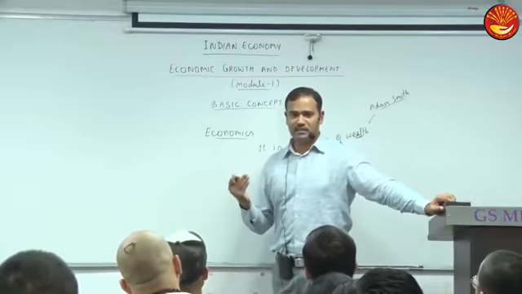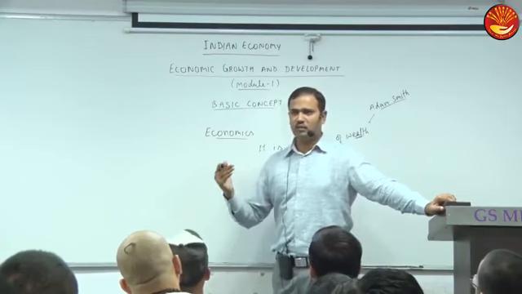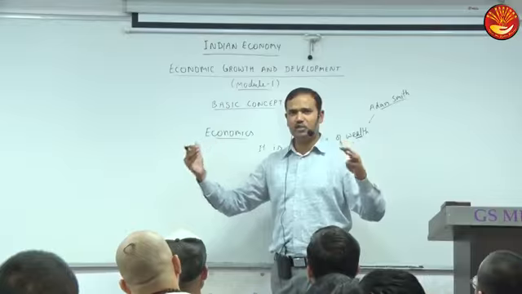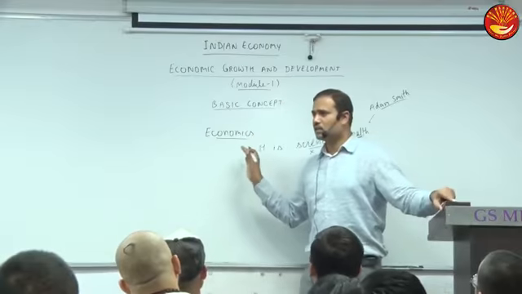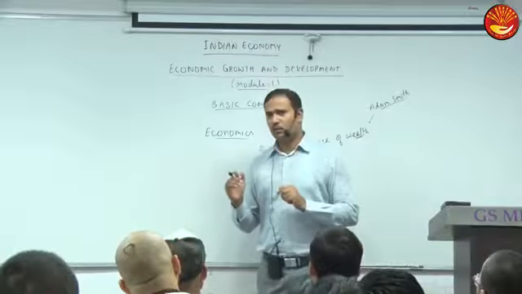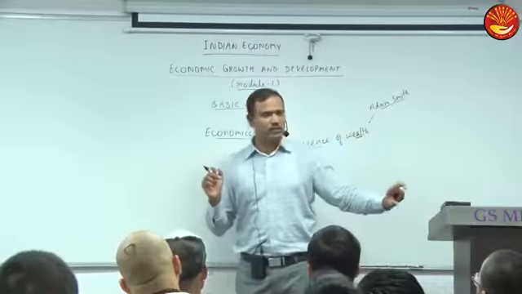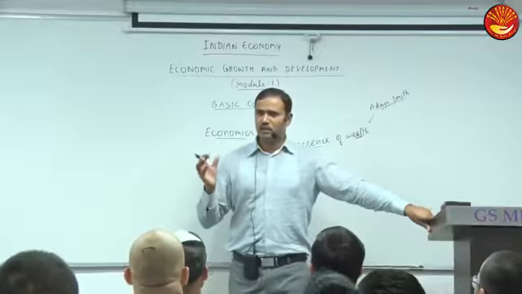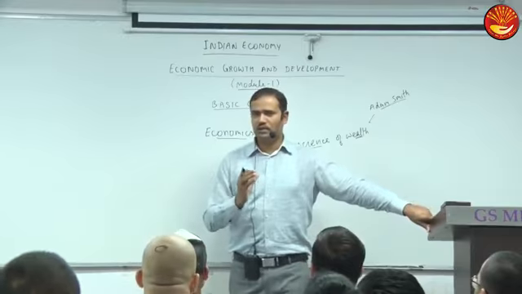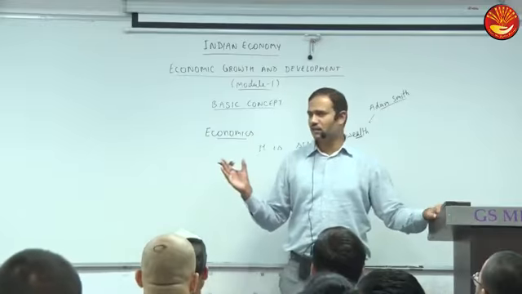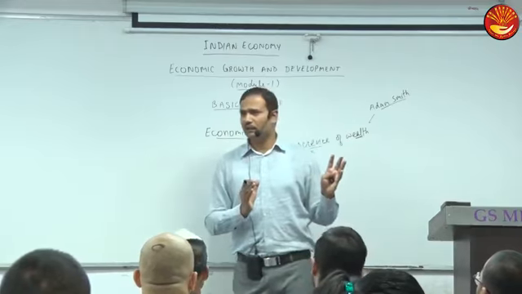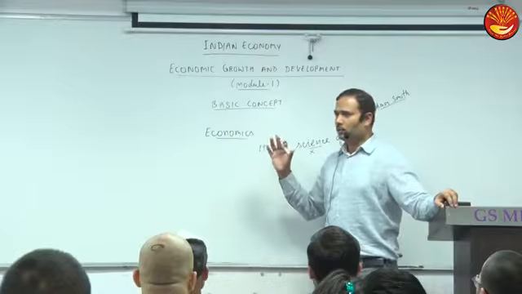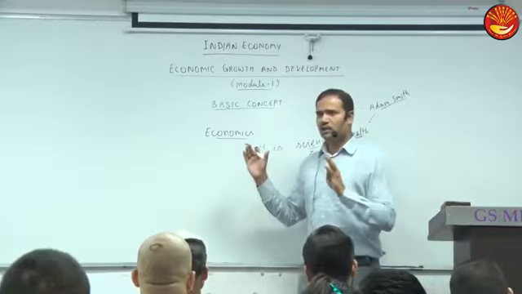In relation to our need, because human beings are very greedy. They want more and more. Whatever is there, everything is short in relation to our need. So resources are scarce in relation to our demand or need. Since resources are limited, if we are producing something like a podium, we need wood. If we make podiums only with wood, we have to forgo wood for other uses, and wood is a limited resource. So we have to make optimal use of wood. So the focus of economics is on the optimal use of resources, because resources are limited.